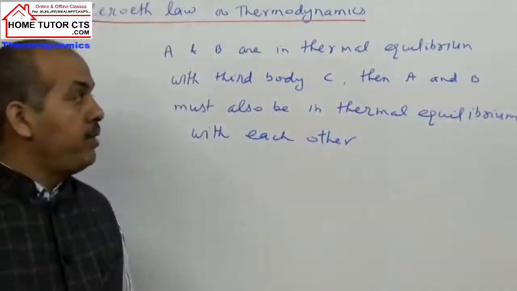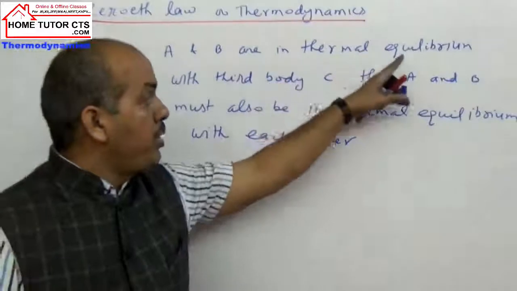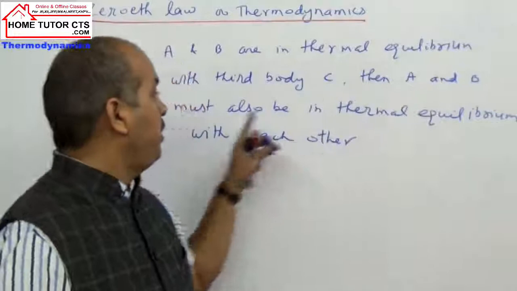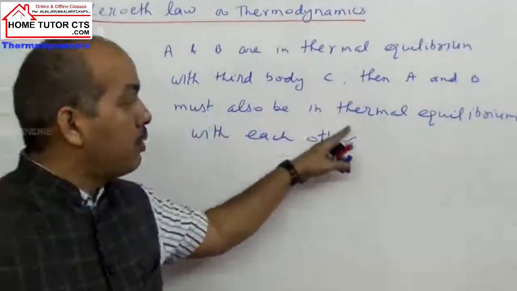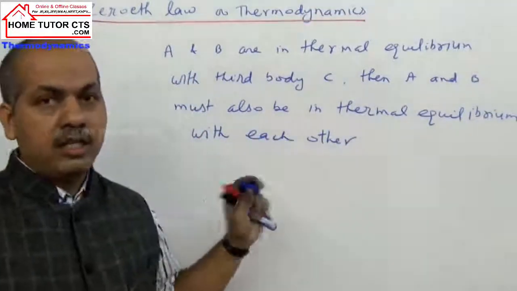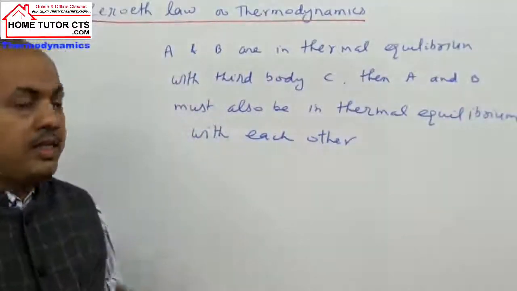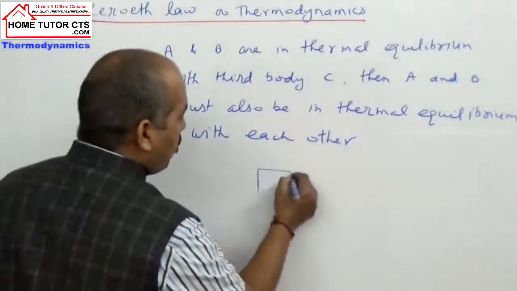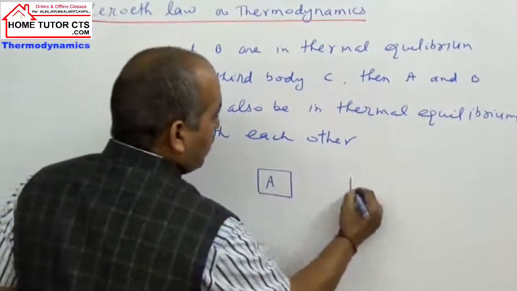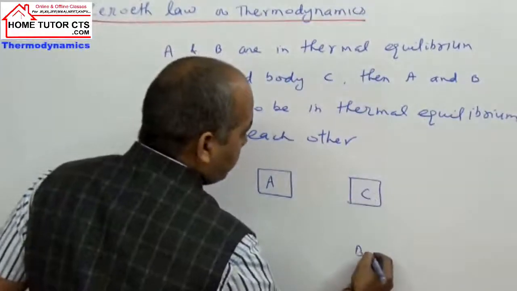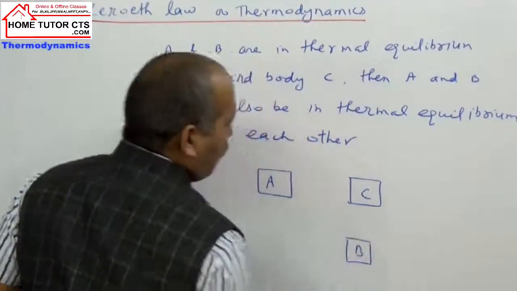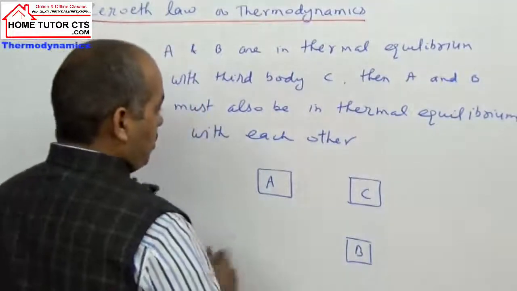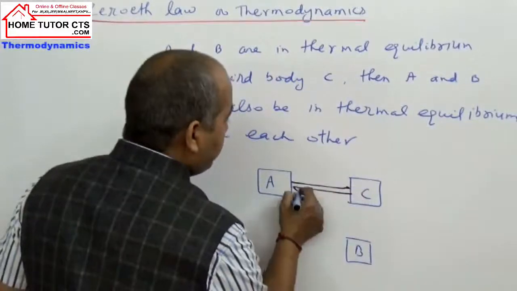If two bodies A and B are in thermal equilibrium with a third common body C, then the bodies A and B must also be in thermal equilibrium with each other. That is what we can call the zeroth law statement. Now इसका मीनिंग क्या, बहुत सिंपल है. देखिए, if you take three bodies, body A, body C and body B. What this law says is that if two bodies A and B are in thermal equilibrium with common body C,